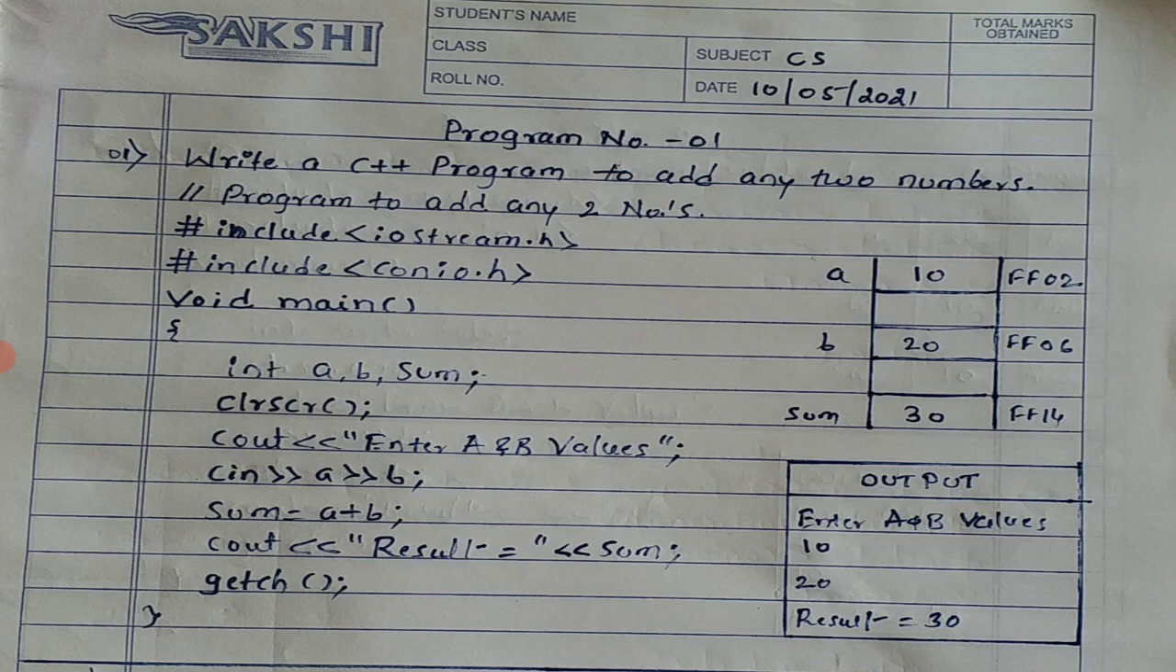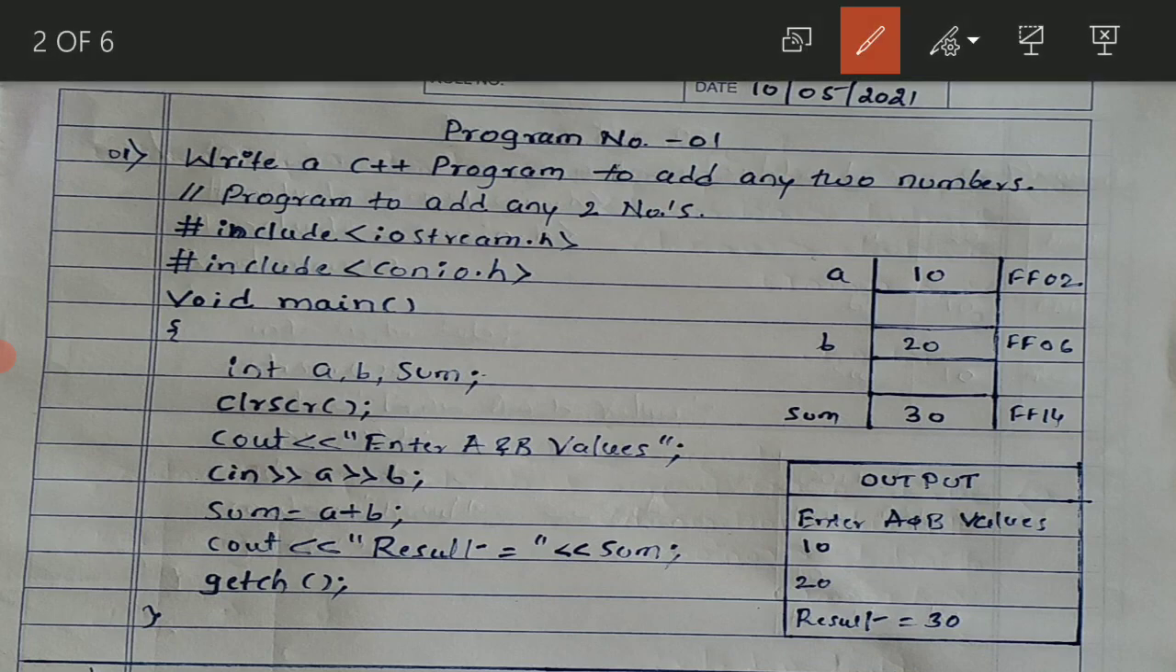Our C++ program starts from a comment. You can observe a comment here. This is a comment line. The comment is given by using double forward slash, and in the comment we have written: program to add any two numbers.